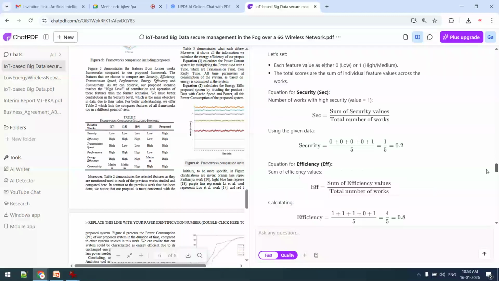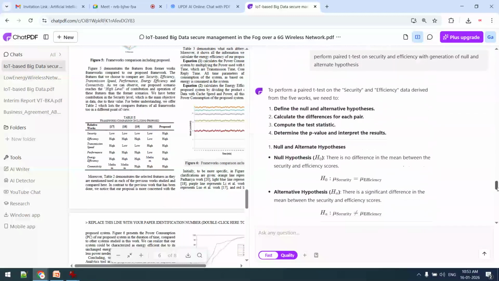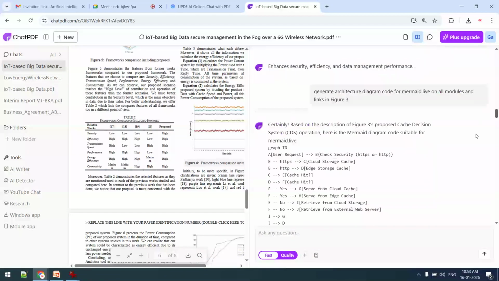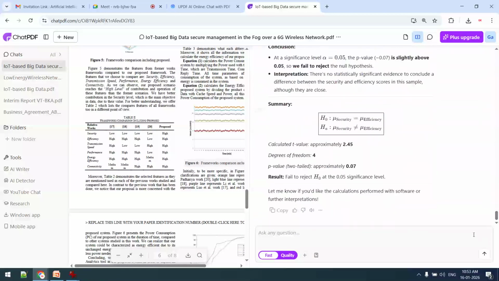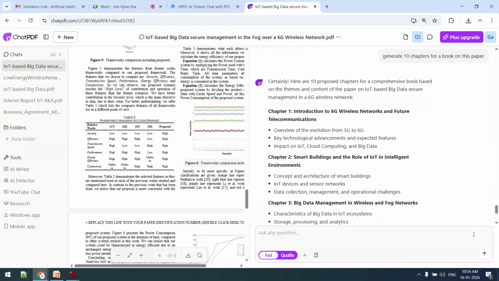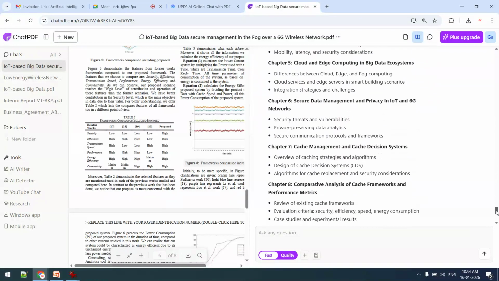Now I want to act as a book author, so I can generate book chapters. For example, generate 10 chapters for a book on this paper. Only on this particular paper I want to write a complete book. Now I became a book author, and I want to create 10 chapters.